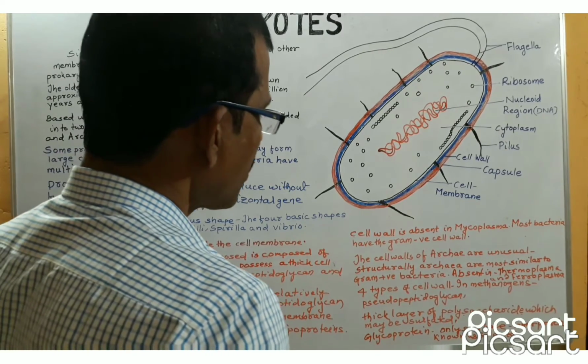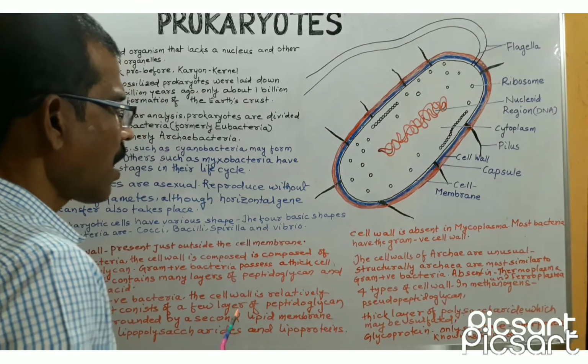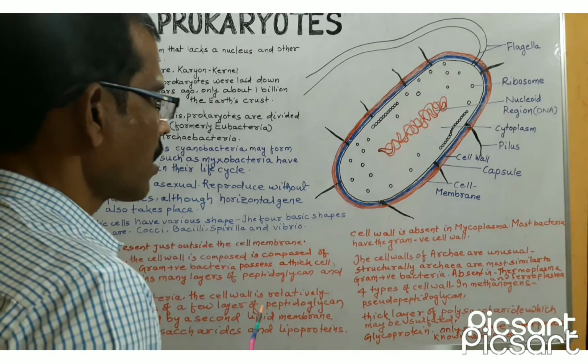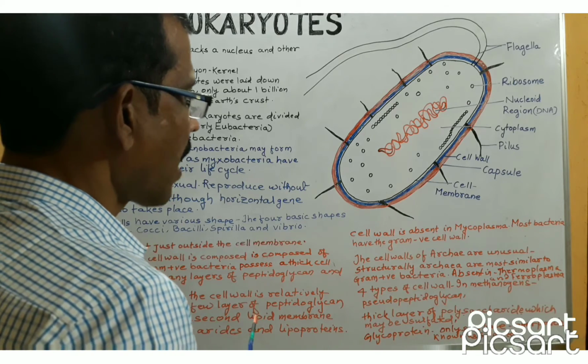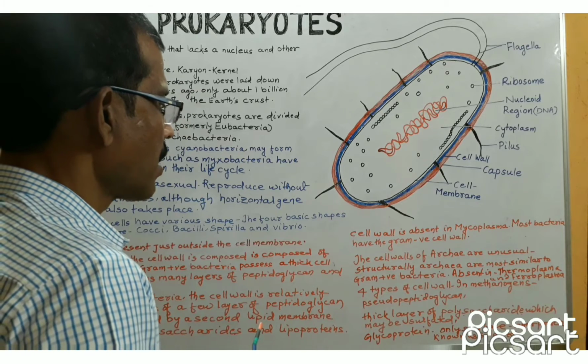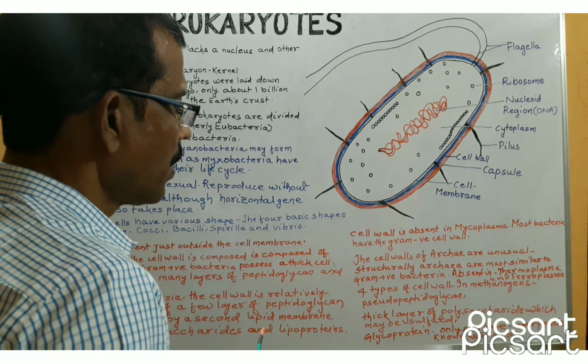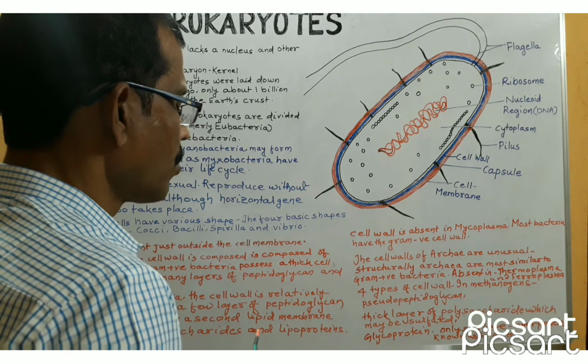The cell wall of archaea are unusual. Structurally, archaea are most similar to gram-positive bacteria. Cell wall is absent in some archaea like thermoplasma and ferroplasma. In archaea, 4 types of cell wall are found.